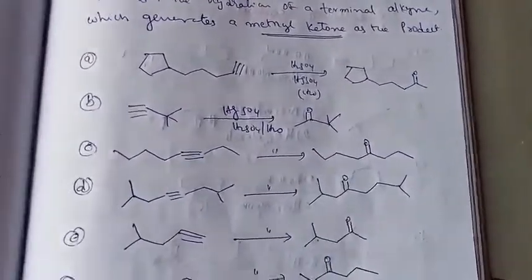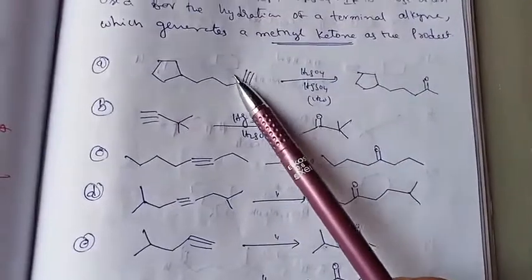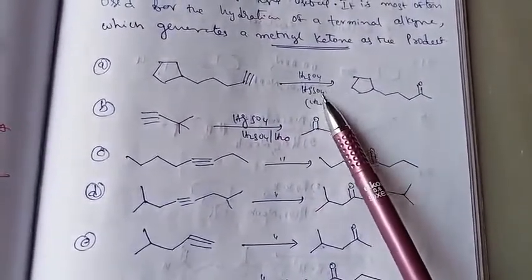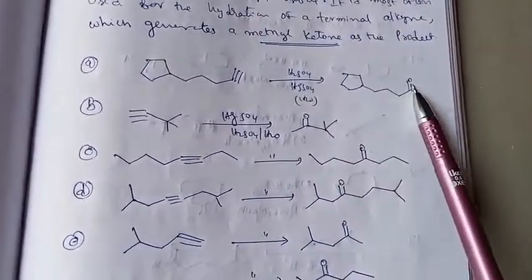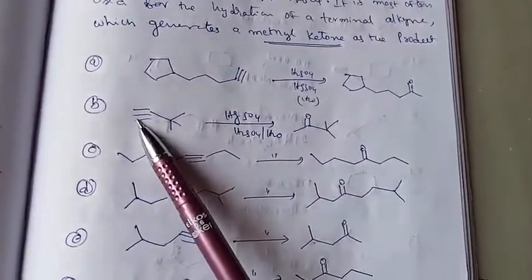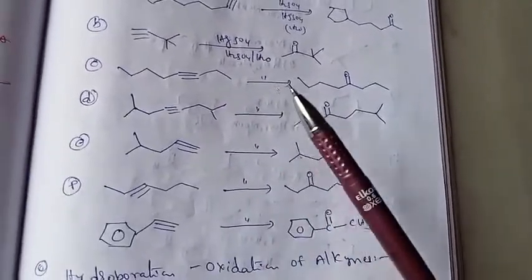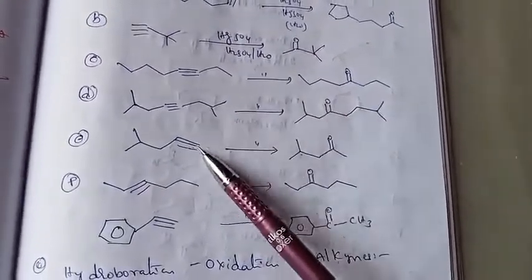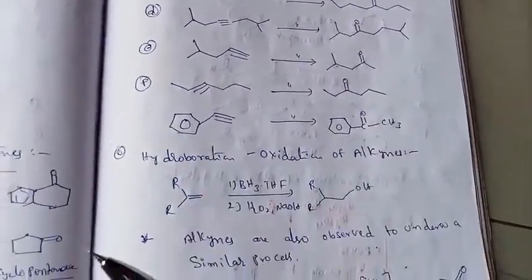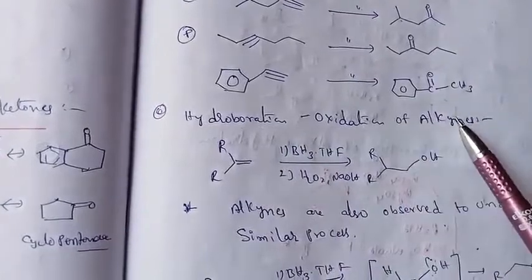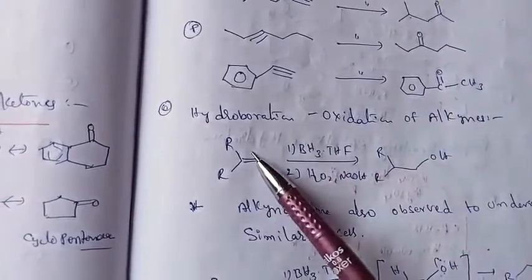For example, very important, you can see this is the terminal acetylene, H2SO4 as a catalyst, and mercuric sulfate 1% followed by hydrolysis, it will give ketone. And you can see in presence of H2SO4, ketones are formed. These are the different examples you can see here.